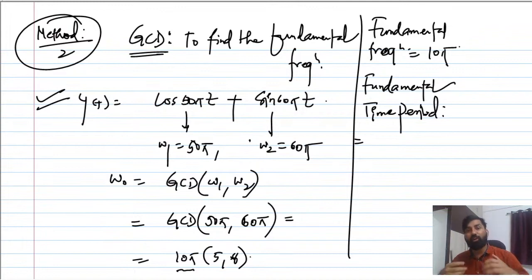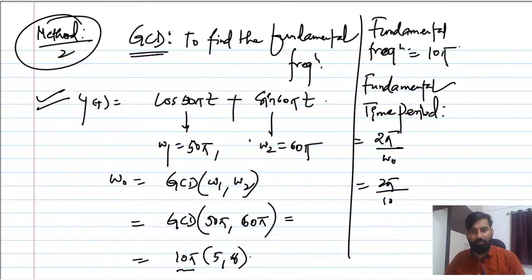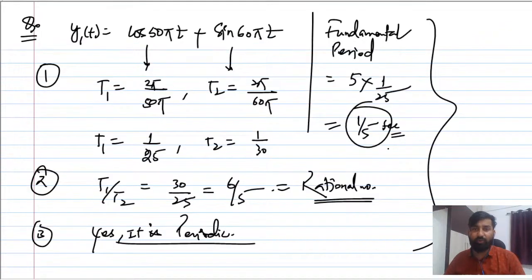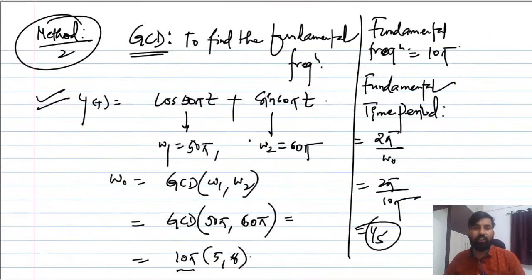Because we always evaluate Fourier series for periodic signals, right? So this concept is very important. So it is going to be T naught equal to 2 pi by omega naught. So you can say 2 pi upon 10 pi, which is 1 by 5. The same answer we have got here. So the GCD concept you can use to find the fundamental frequency. I hope this makes sense to everyone.